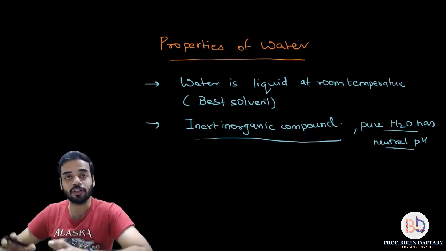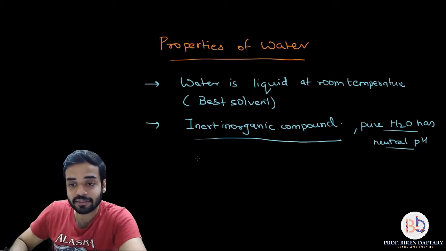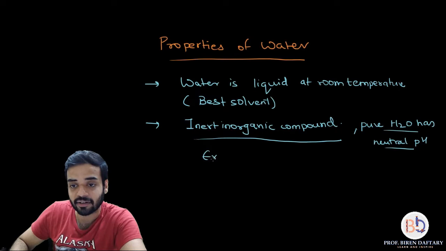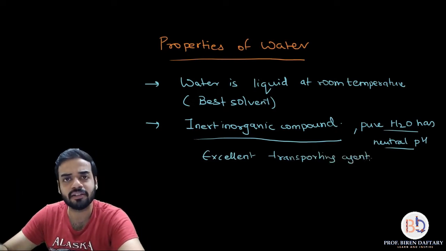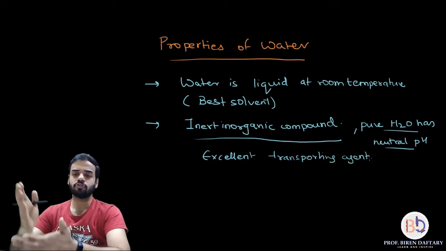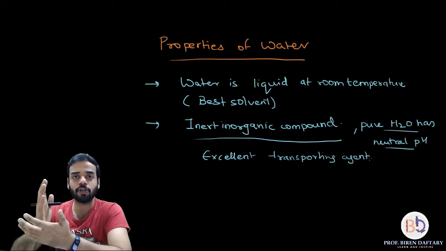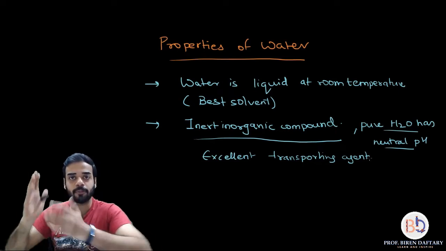And because of all these points, it becomes an excellent carrier, or an excellent transporting agent. Transporting agent for what? Transporting agent for many minerals, many ions which are present in the soil. Are you getting this point? So this is the second important property of water which helps the plants.